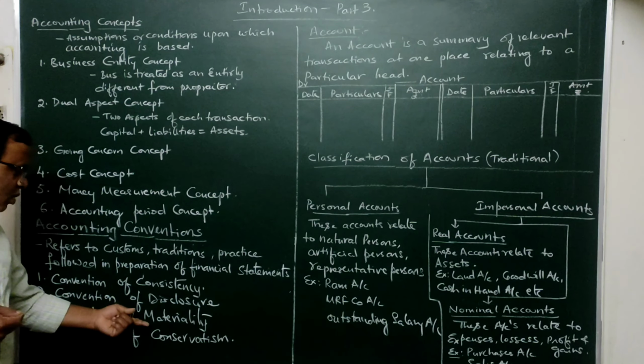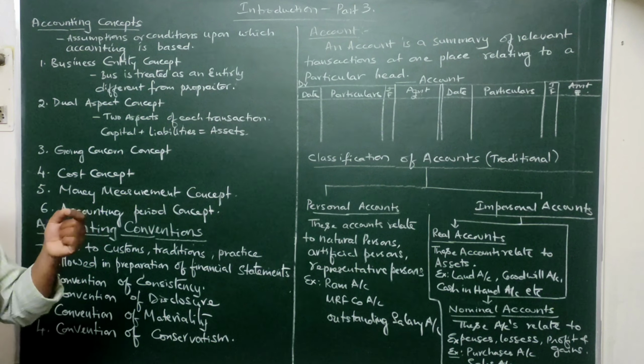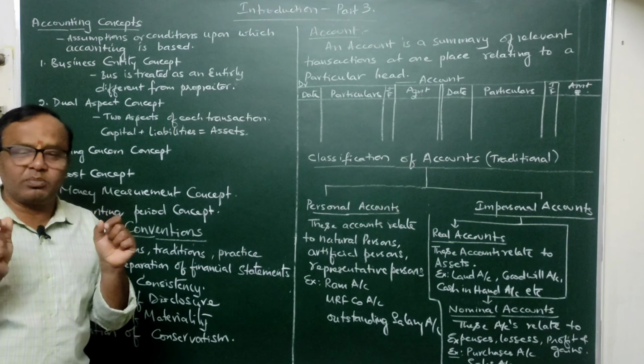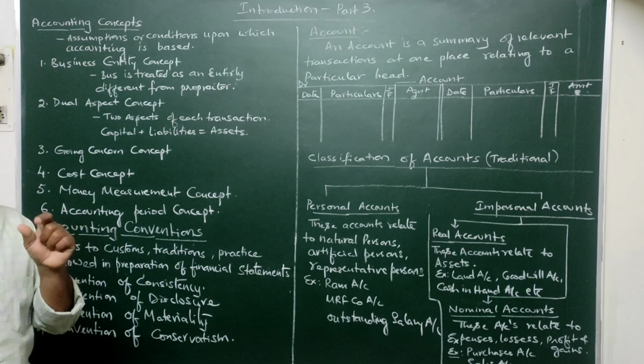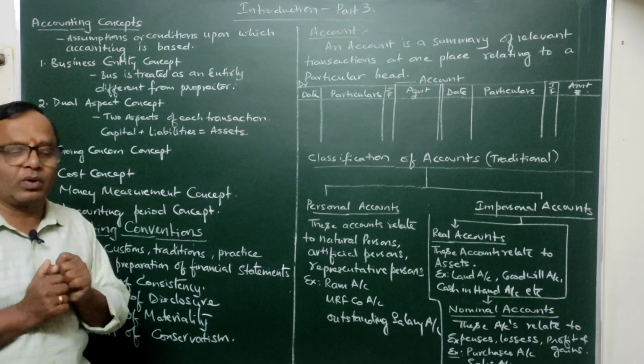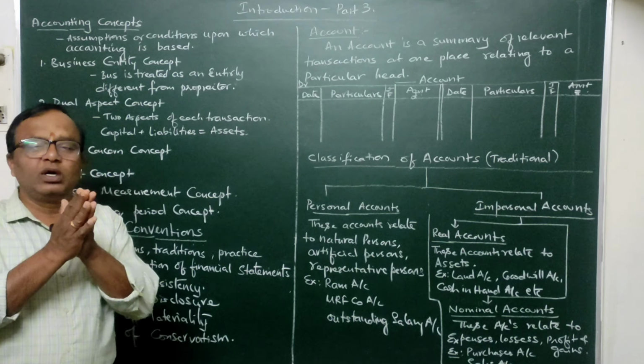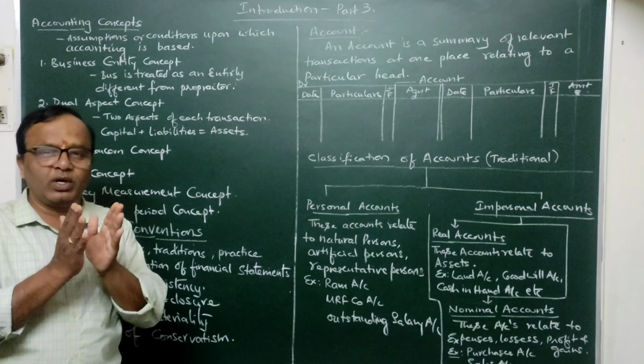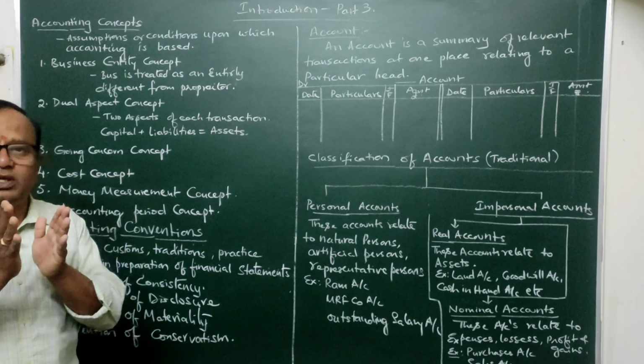In other words, regarding disclosure and materiality, let me give you one example: sundry debtors. Sundry debtors means the sum of the debtors. Debtors are the people who owe money to our business. So when this information is given by our books of accounts, it should be able to disclose the total details about it. For example, out of those debtors, how much are good debts? Debt means the amount due from the debtor.